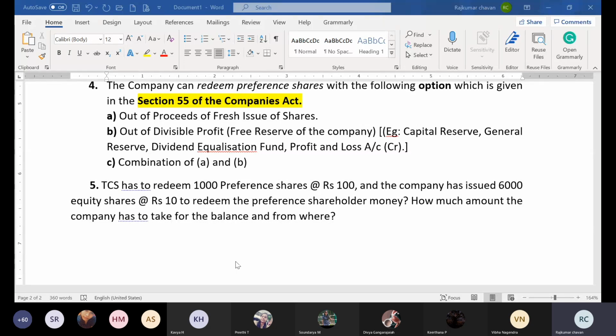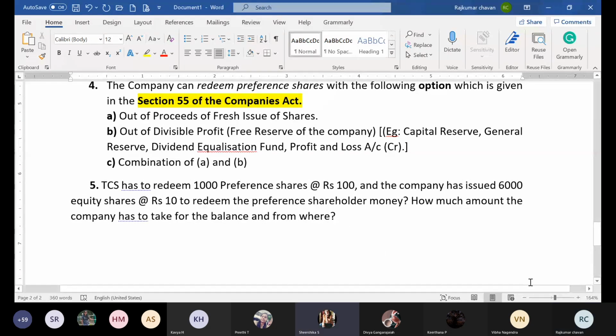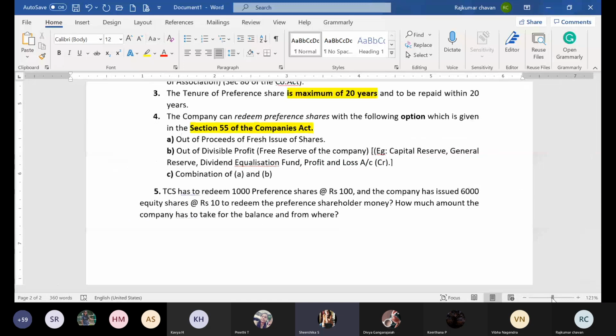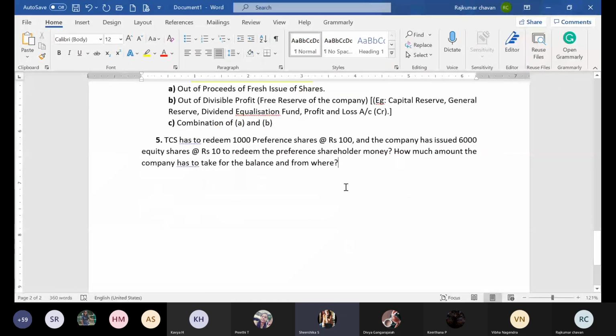Yes, Shirshika. Yes, sir. TCS has to pay 1 lakh to the preference shares, sir. So they are giving 60,000 by issuing new shares. So the remaining amount is 40,000. They'll be giving it from the reserves of the company, sir. So it's C, combination of A and B. Perfect. Brilliant. Very good.